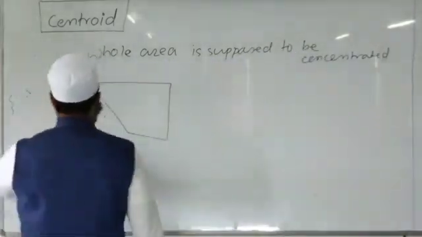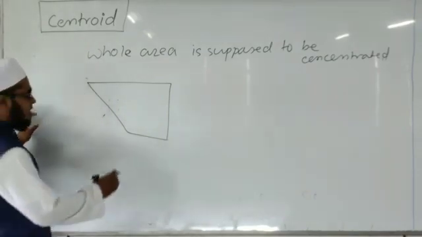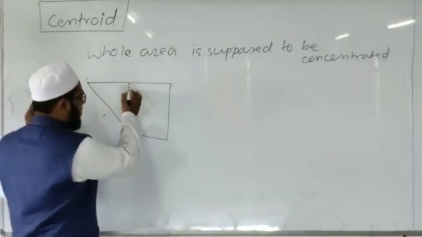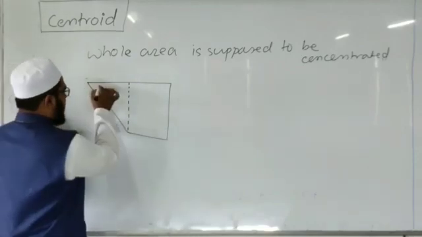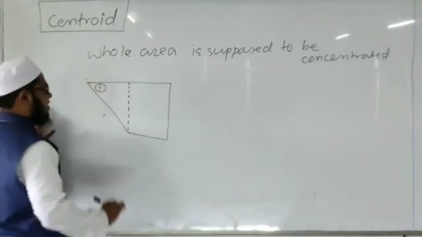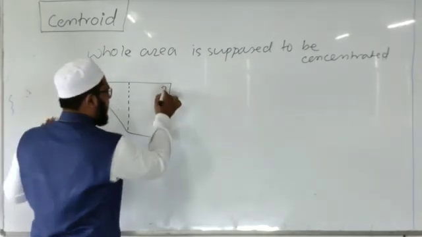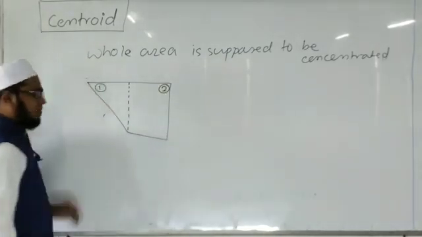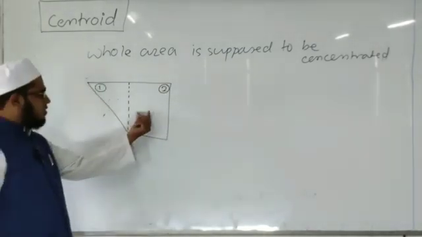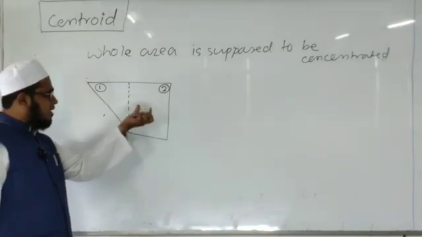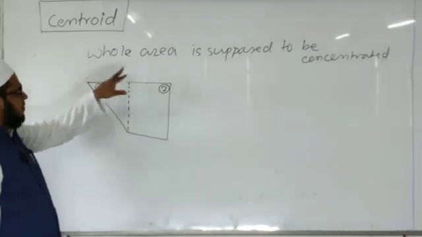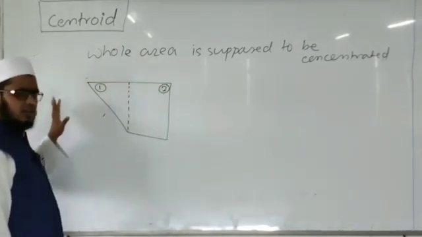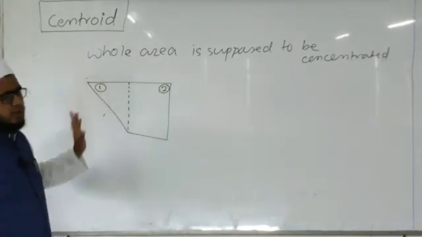So, for determination of the centroid, I will divide this given figure into standard figures. The first standard figure is a triangle and the second is a rectangle. I will use the values of the centroid of this triangle and rectangle to determine the centroid of this combined figure.